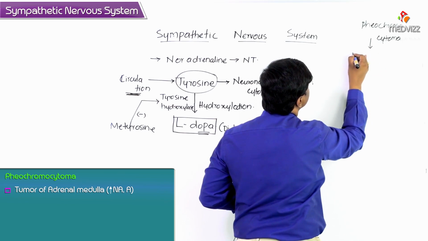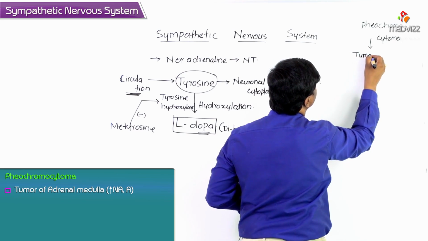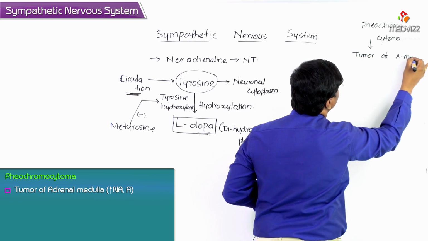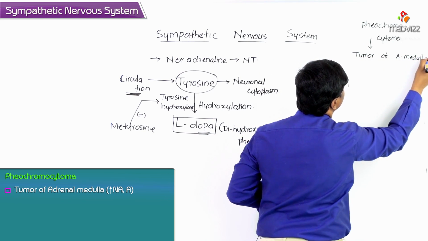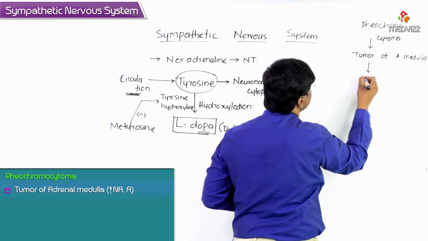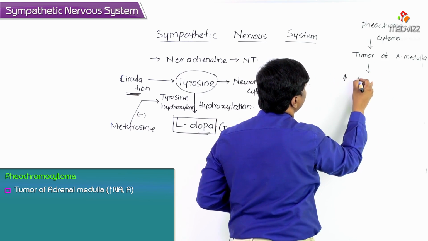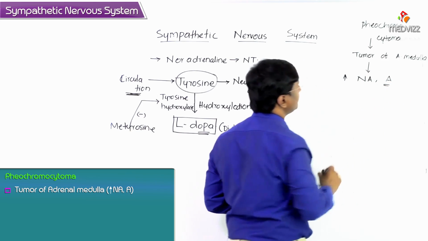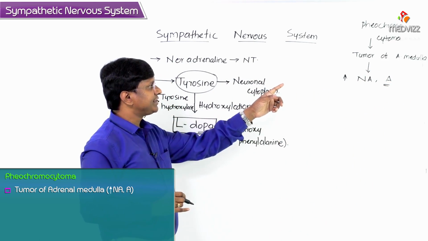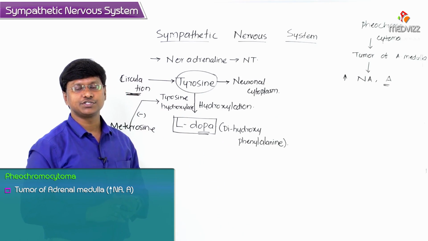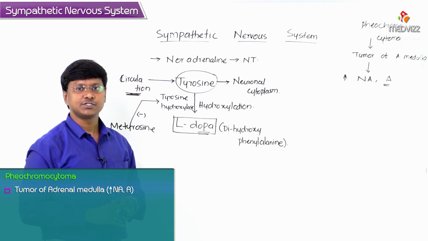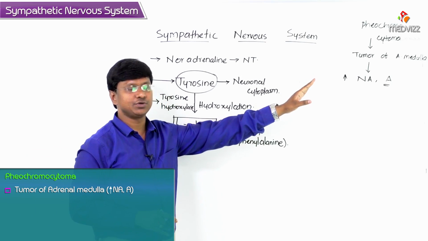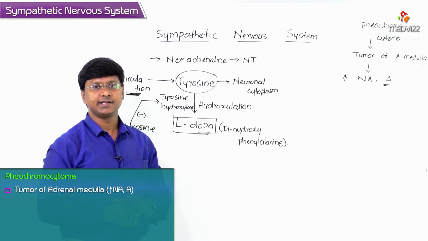It is a tumor of the adrenal medulla, where there is excessive production of noradrenaline as well as adrenaline. Pheochromocytoma is the tumor originating from the chromaffin cells of the adrenal medulla, where there is excess production of noradrenaline and adrenaline.